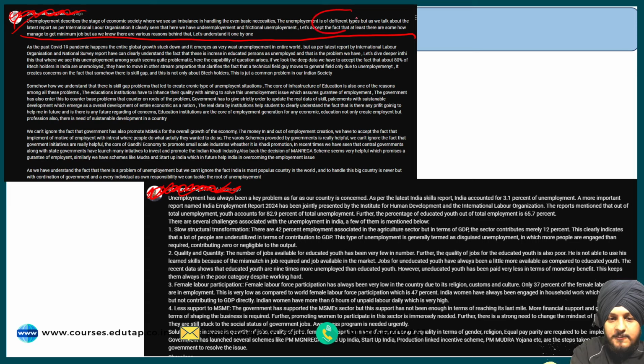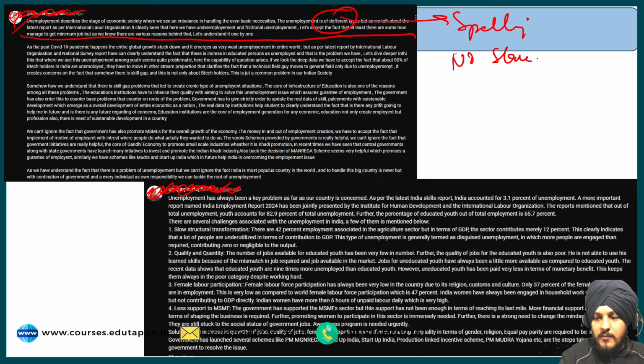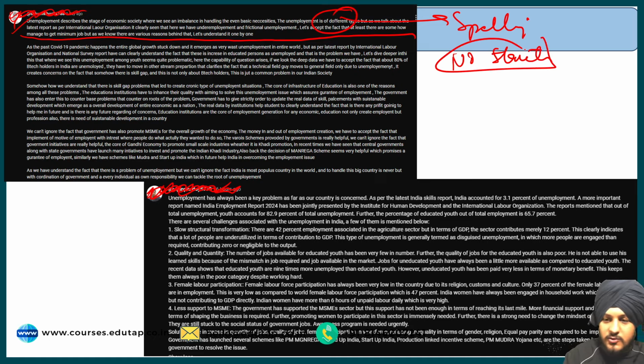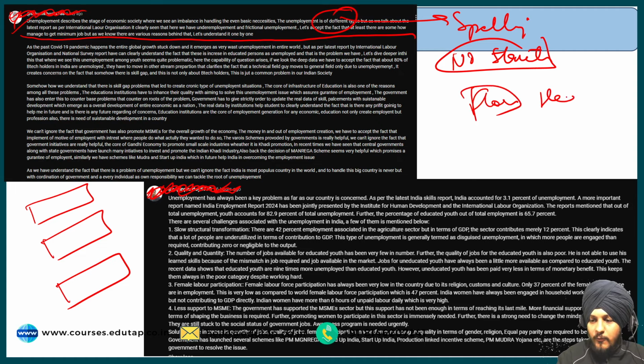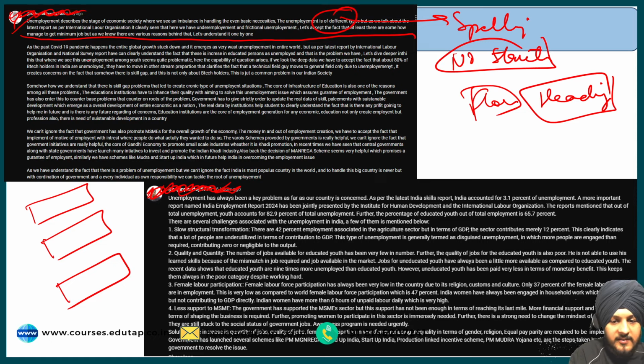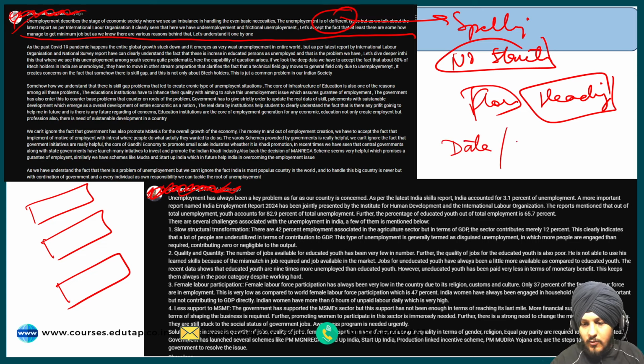Firstly, there are spelling mistakes in his answer. Secondly, this answer has no structure. What do I mean by structure? There is no segregation between the introduction, the body, and the conclusion in the answer. There is no flow in the answer. He has not put any form of headings. He has not substantiated his arguments. I had given so much data in that video from the India economy report, but this answer is totally missing any data or facts.